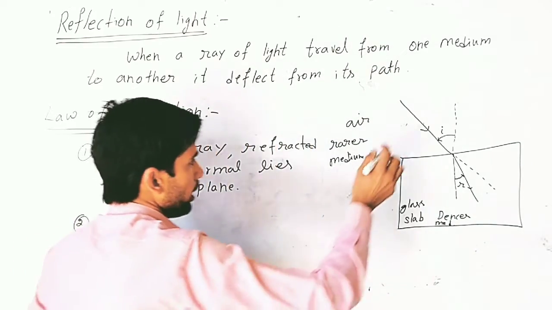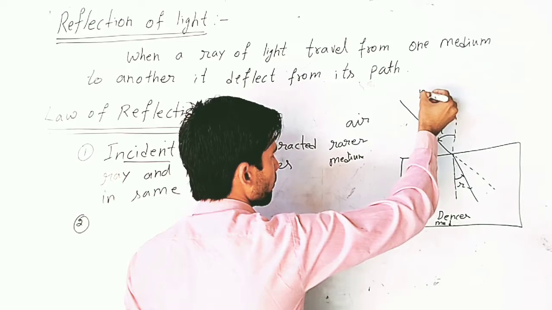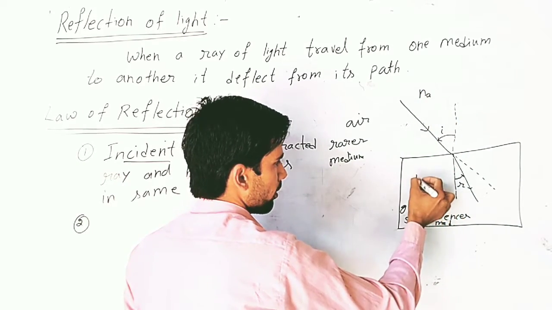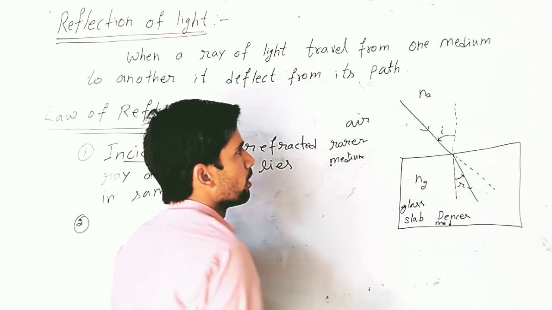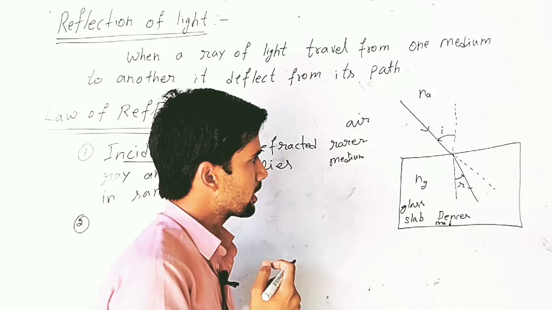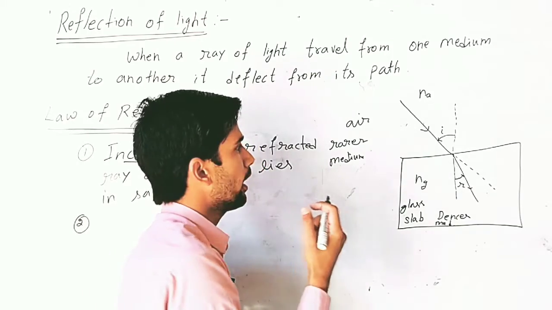Now if this is air having refractive index Na, and this is glass having refractive index Ng. What is the refractive index? Simply, the refractive index is the ratio of speed of light in vacuum to speed of light in any medium.